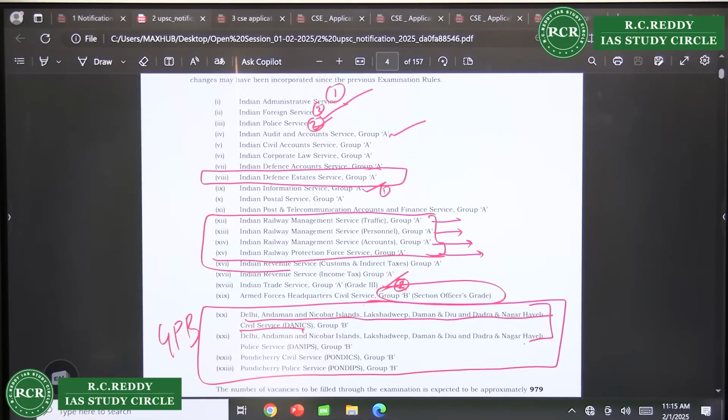See, if you have applied for any previous UPSC exam and you have filled in all the things in the OTR, now you won't be able to change them. If you have appeared before in any UPSC exam in general, now you cannot change. This will not happen. See, your certificate should be valid till the last date. Just check the expiry date of your certificates. That you have to check.